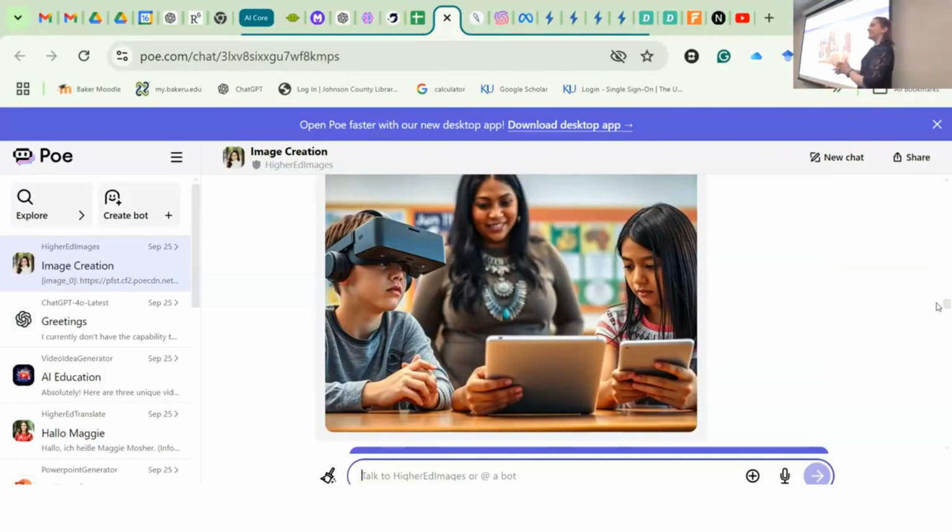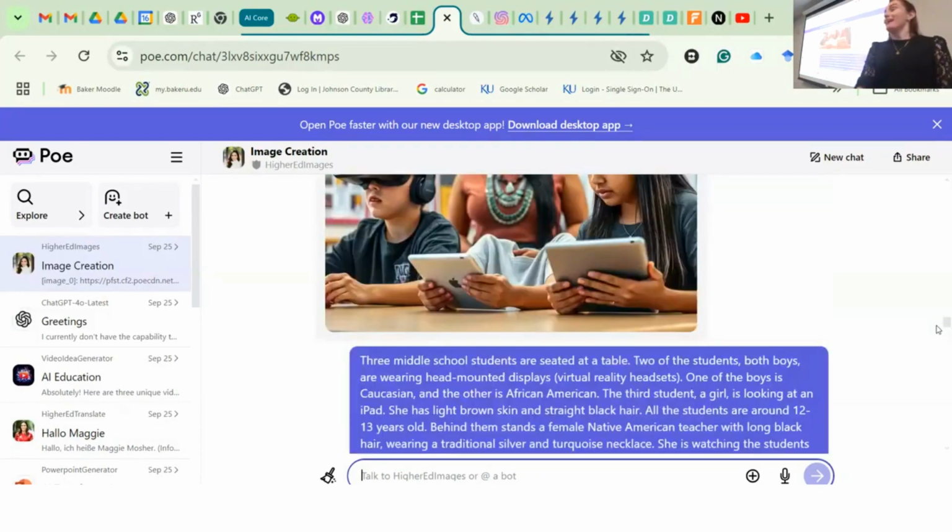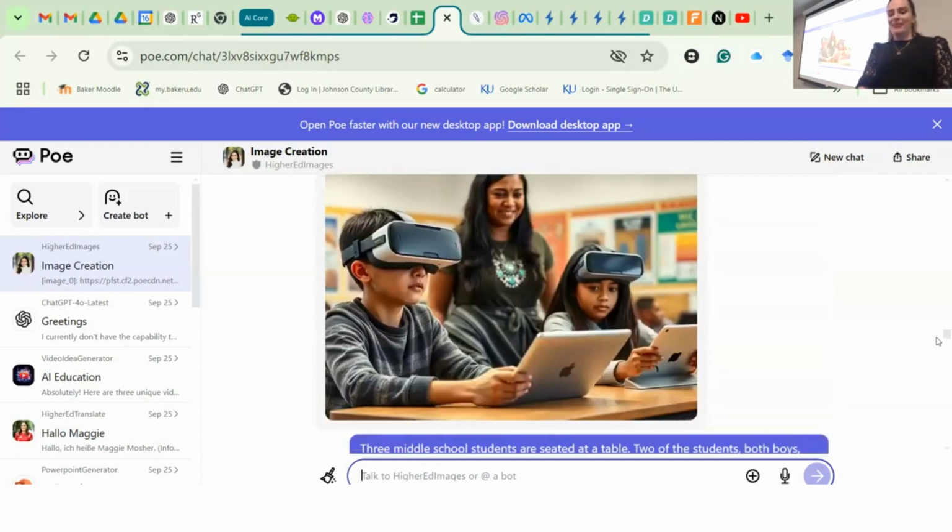It was like, well, you really don't like the kid that's cheating, so I'm going to take you back to something similar, but I'm going to exclude the kid that was looking at the other kid. So I'll just take that kid out. I was like, yeah, I don't want a missing child. So maybe work on that. It gave me half the child back. I said, no, I really need more than that. It took away the child again, but now I've got 2 kids who are both wearing the head-mounted display. One does not need it, and the other holding the iPad does not need it.